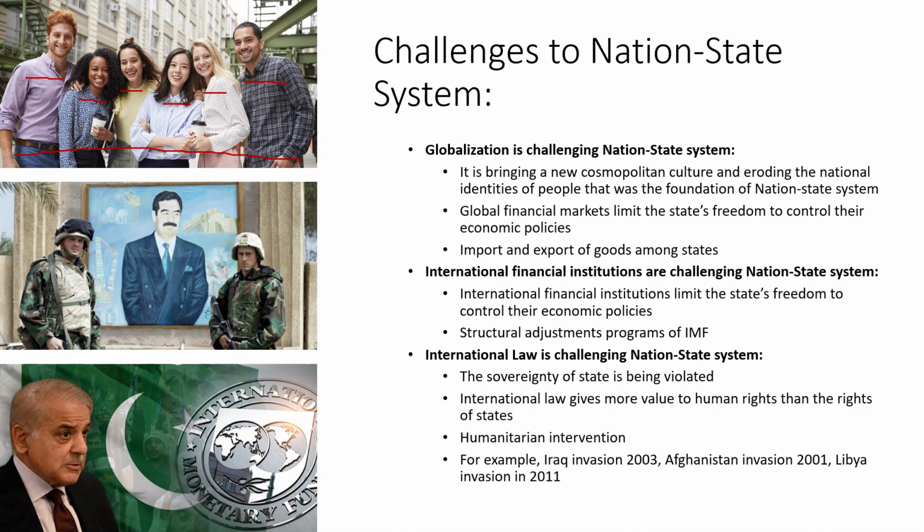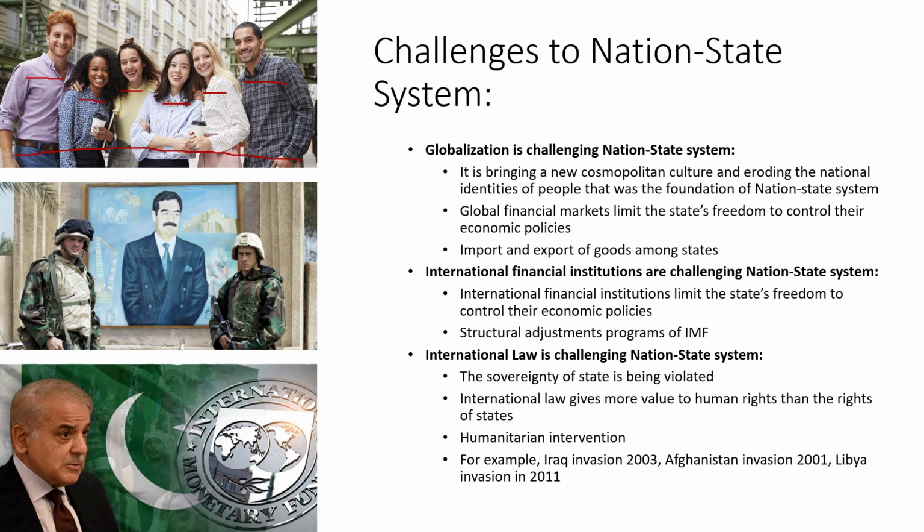Then another challenge, international financial institutions are challenging the nation-state system. International financial institutions limit the state's freedom to control their economic policies. For example, the IMF. We all know that the IMF is an international financial institution that issues loans to countries that are in trouble.